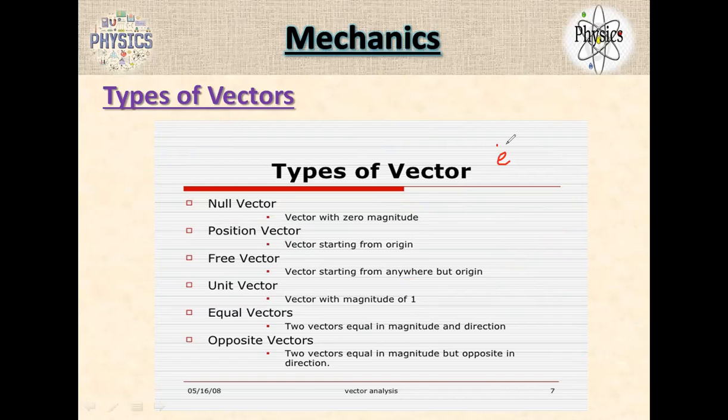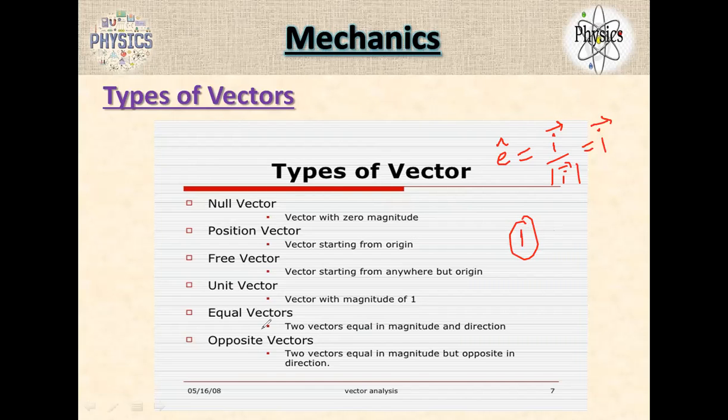In the textbook you can see: unit vector e is equal to the vector I by the magnitude of I. If this is equal to 1, we call it a unit vector. Okay, and you're going to get i actually. So zero vector has magnitude 0, unit vector has magnitude 1.